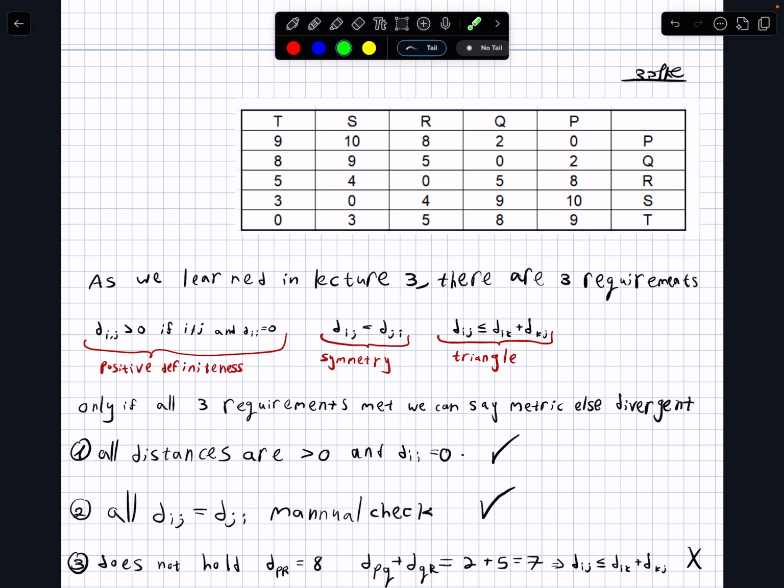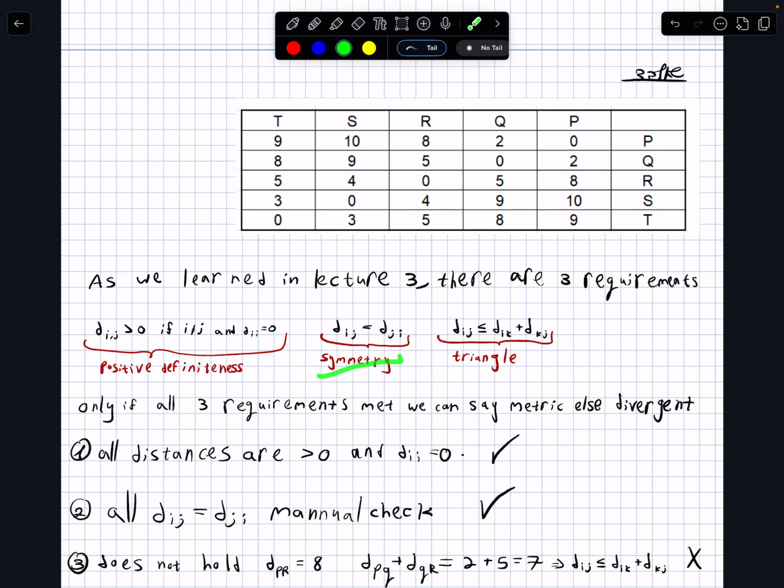Okay, so in order to be a metric, it has to be three things. First of all, positive definiteness, meaning all the distances are positive, and the distance between each object to anyone else has to be bigger than zero, and the distance between one and itself, meaning the diagonal, has to be zero. So P to P is zero, Q to Q is zero, R to R is zero, etc.